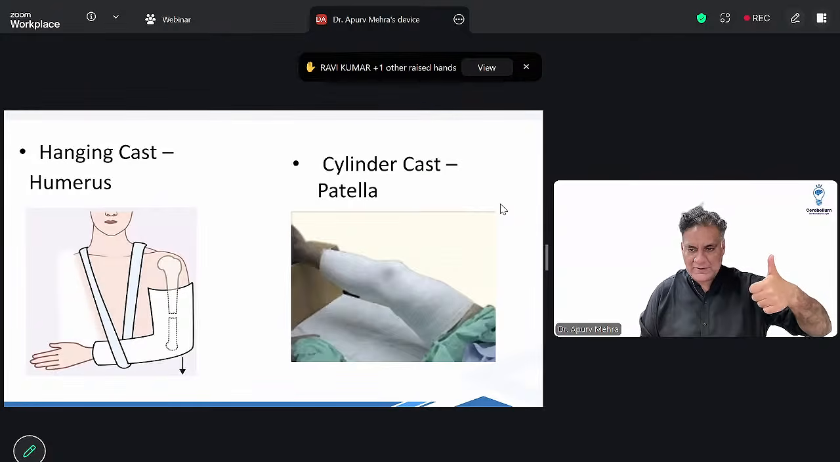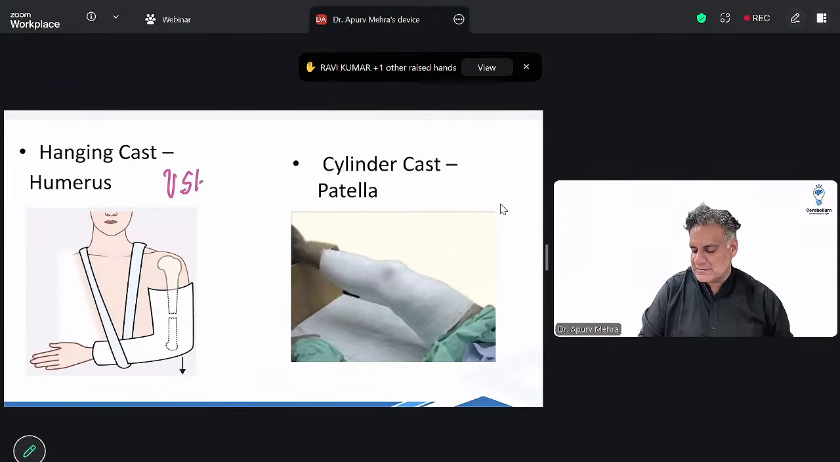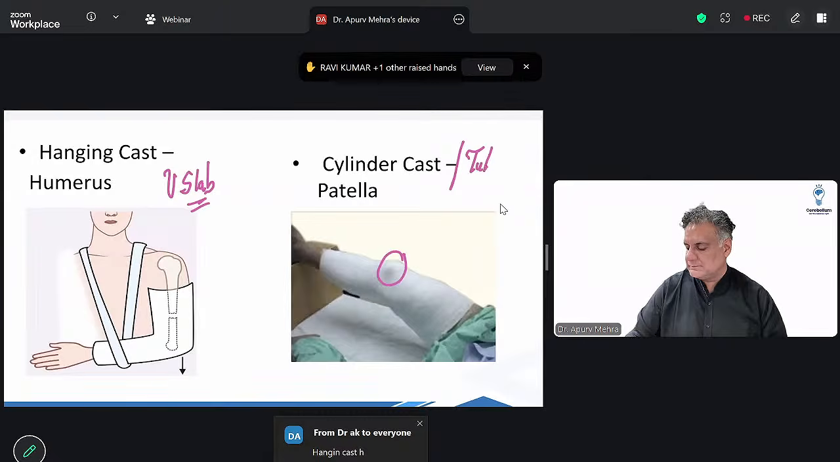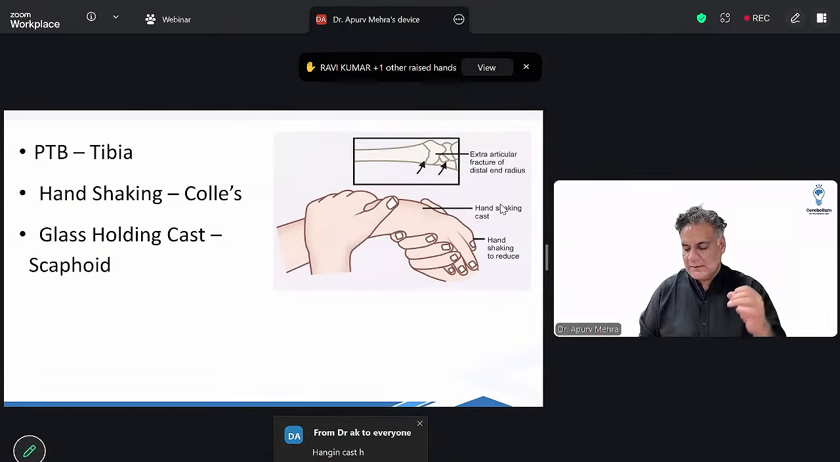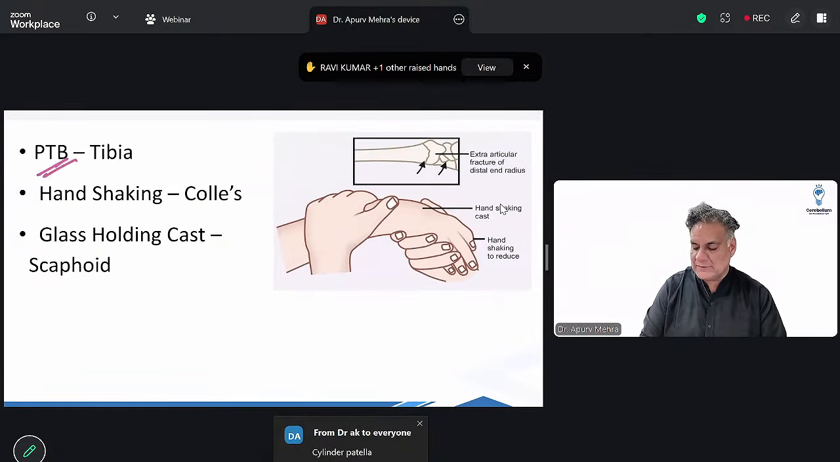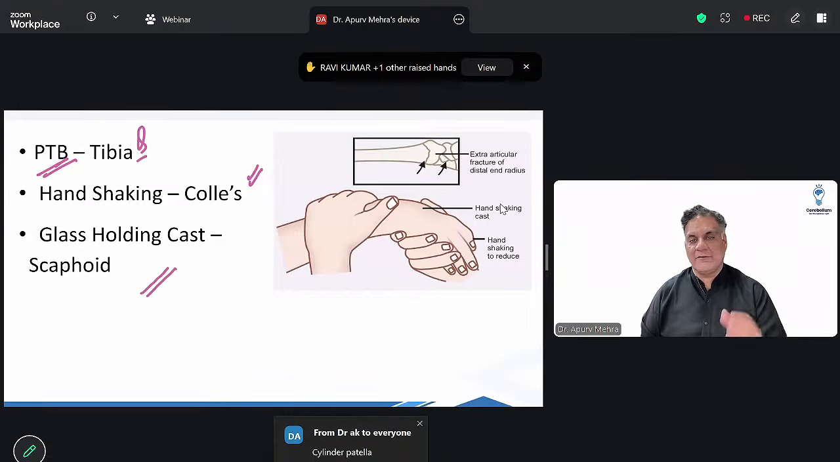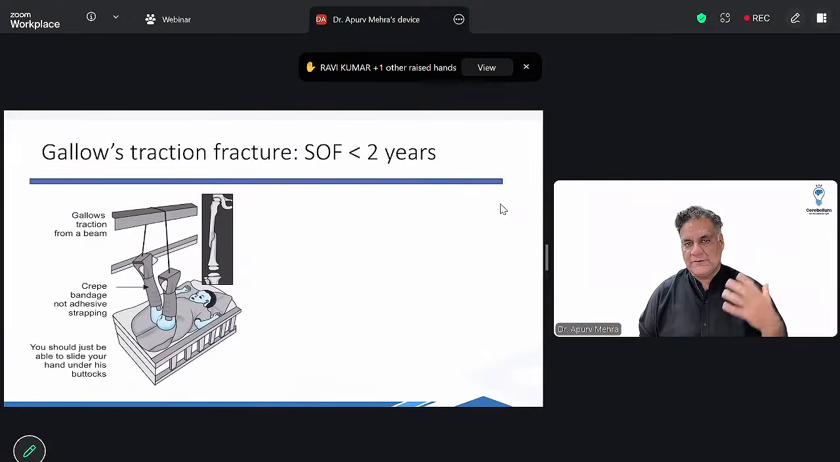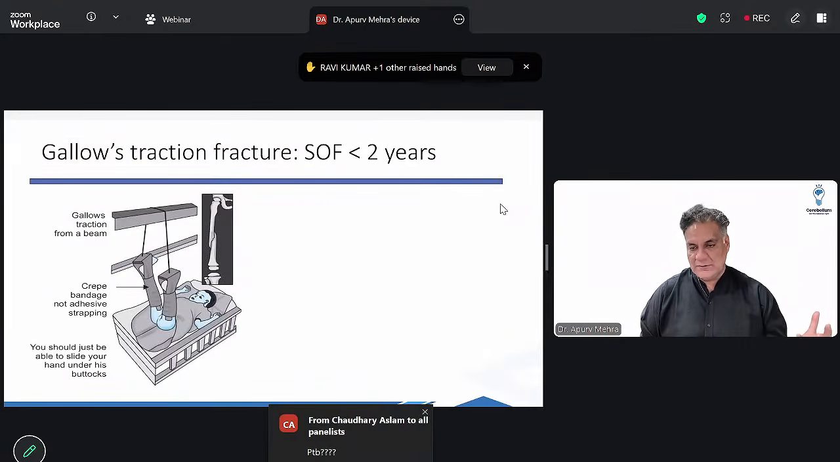Hanging cast for humerus, H for hanging cast humerus. Similarly, U slab भी होता है for humerus fractures. All right. For patella, it's cylinder cast, also called as a tube cast. Right. Then you have patellar tendon bearing cast for tibia. मुझे ऐसा लगता है क्वेश्चन आएगा. Hand shaking cast for Colles and glass holding cast for scaphoid. Scaphoid का proximal pole undergoes AVN. Remember that.